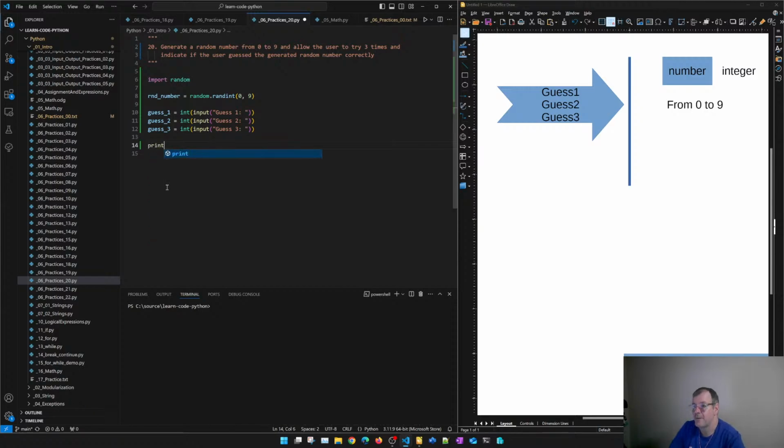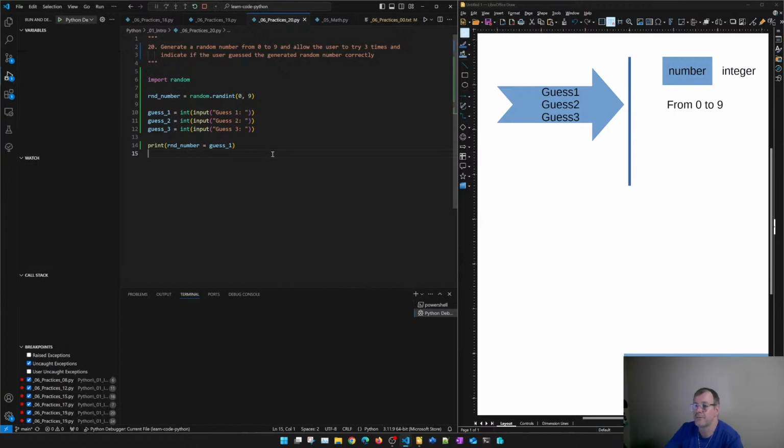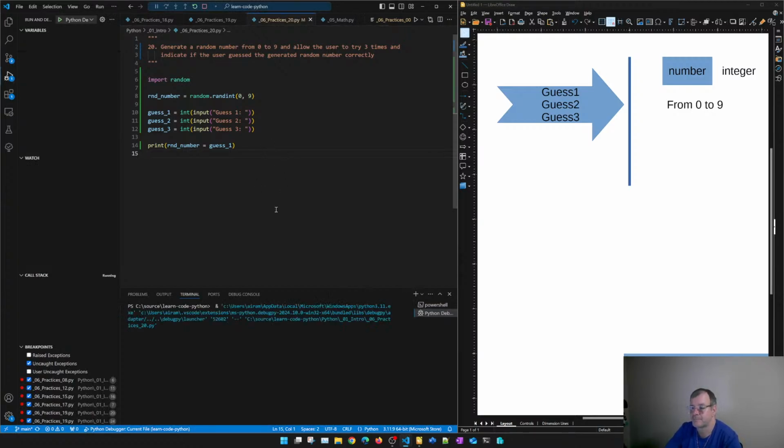What if we try to do something like this? Print. We have the random number. And we can say if it's equal to guess 1. Guess 1. Okay? So let's put a breakpoint, or actually we don't even need a breakpoint. Let's run this and see what happens. So guess 1 will be, let's say, 5, 1, and 8.